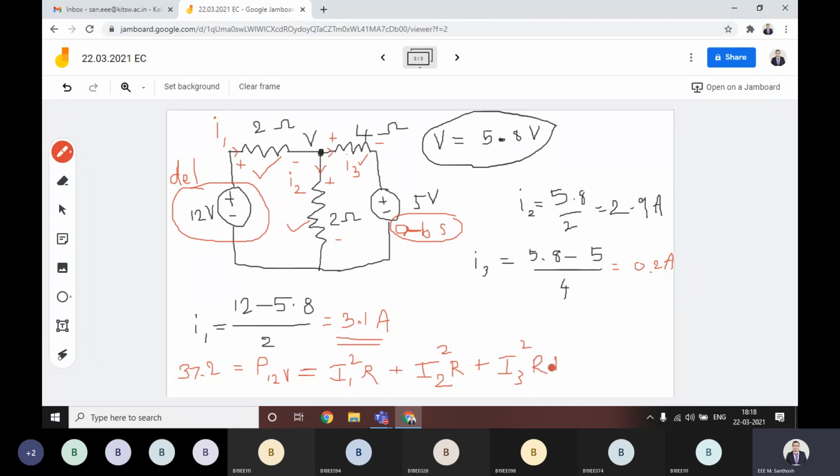plus there is a voltage source and you know the current value, then directly you can calculate the value V into I. V into I will give you the absorbing power across this voltage source. Now calculate this value, this value, this value and this one. Directly add all those. Whether you are getting 37.2 or not, you have to check.